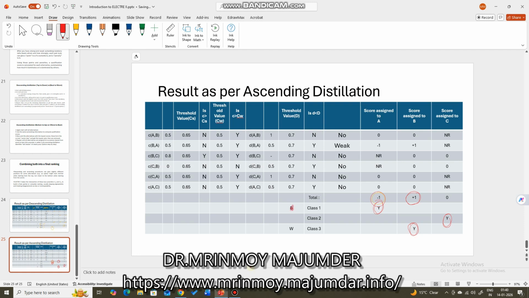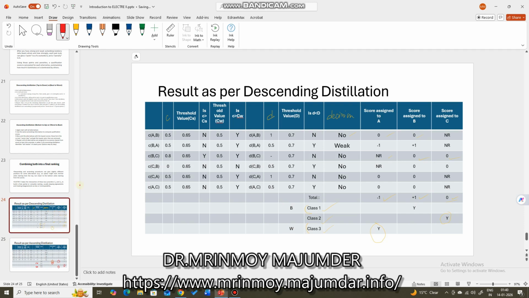So what happened is, this is the worst class. I have written here, not correct. This will be the worst class, and this will be the best class. But in this case, this is the best class. Indeed, this is the best class because it has the highest score, this alternative B, and this alternative A has the lowest score, minus 1. In between them, alternative C. So the best class is assigned class 1, worst class is assigned class 3, and between is class 2. So best class is class 1, right?